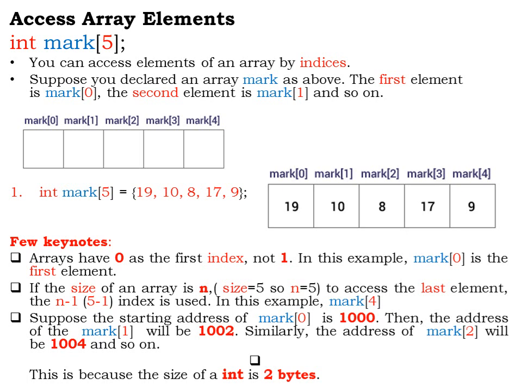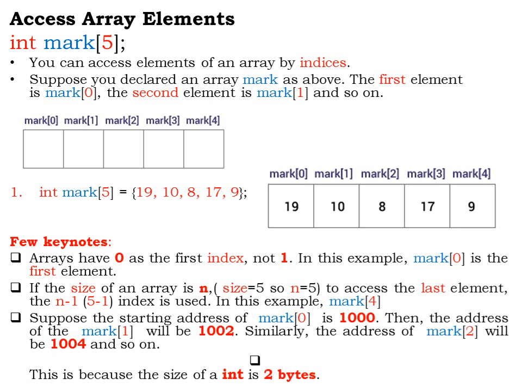So for mark, I have assigned 5 elements: 19, 10, 8, 17 and 9. You can see that the first element 19 is stored in the first memory block whose index value is 0. The second element 10 is stored in the second memory block whose index value is 1.